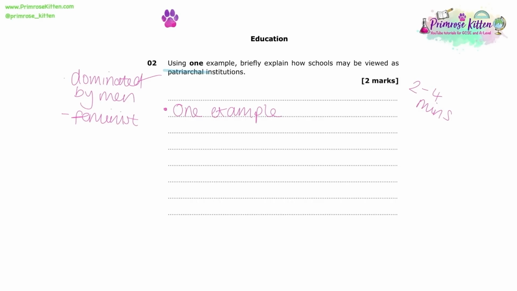Instead, we are going to have to try and find examples of where boys or male teachers may try to exert their power or dominance. This might include the way that girls are spoken to, the way that girls are looked at, or the way that male teachers label girls and expect them to act a certain way. So let's have a look at the mark scheme.